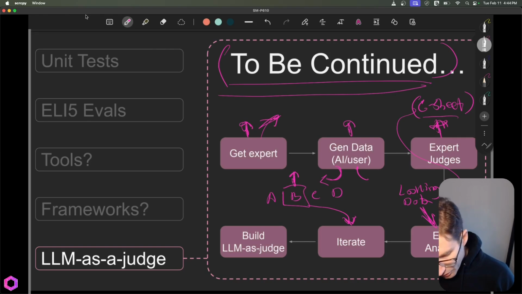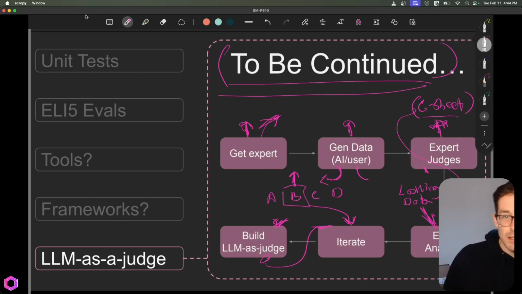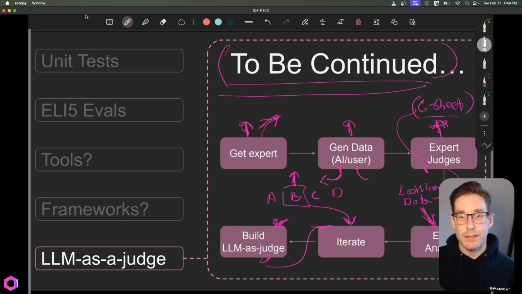So this probably should be swapped, but we'll probably build our LLM as a judge first. So once we've built it based off of our understanding of what the expert judge is, then we'll iterate on that over here. So we'll start to iterate on that LLM as a judge, that system prompt that we baked into the LLM that's judging this over time.